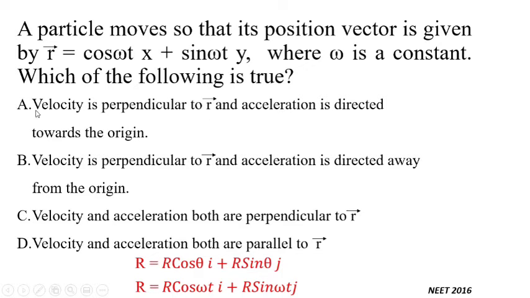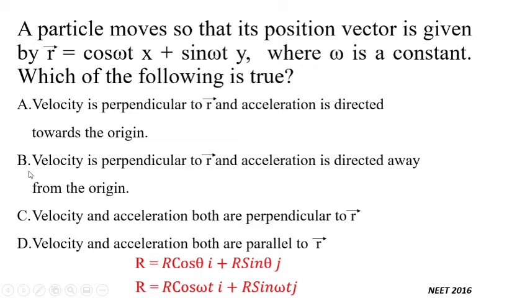In option A, it is given that velocity is perpendicular to vector r. So this is true, and acceleration is directed towards the origin. In case of uniform circular motion, acceleration is always directed towards the origin. So both the sentences are true in case of option A. So this must be correct.